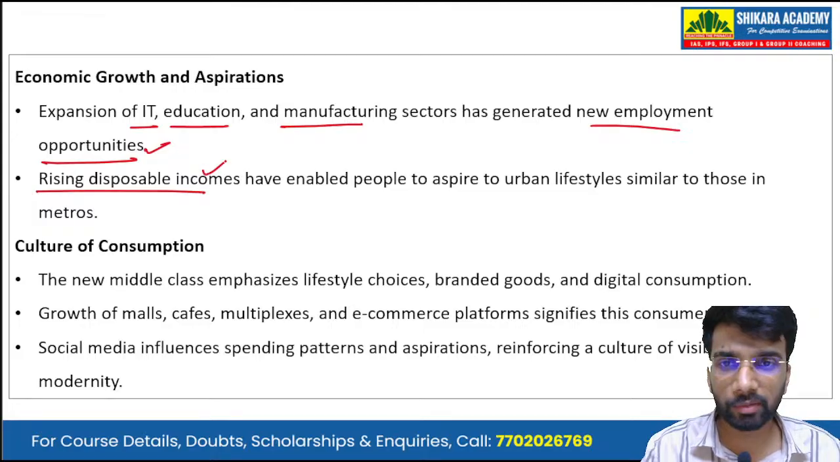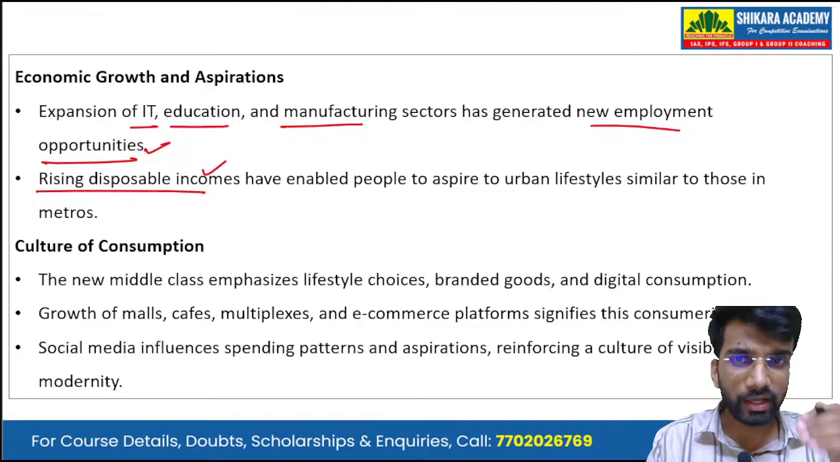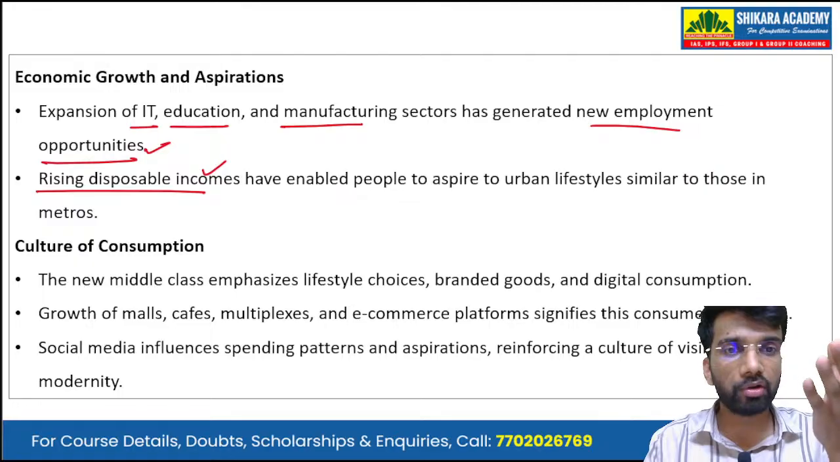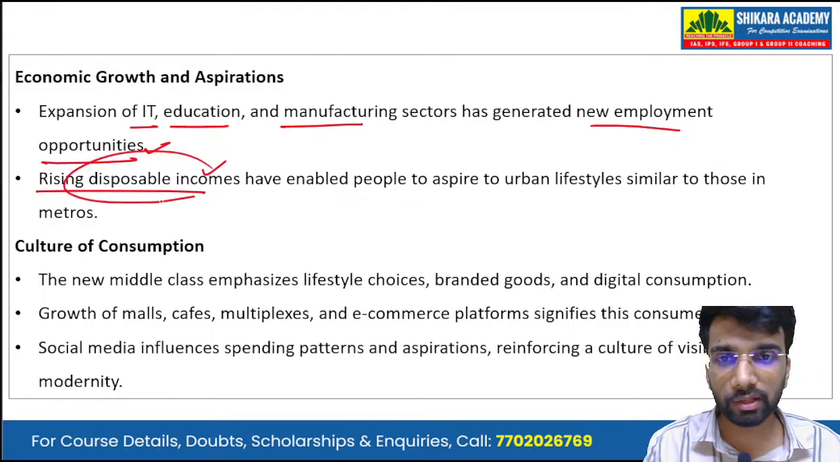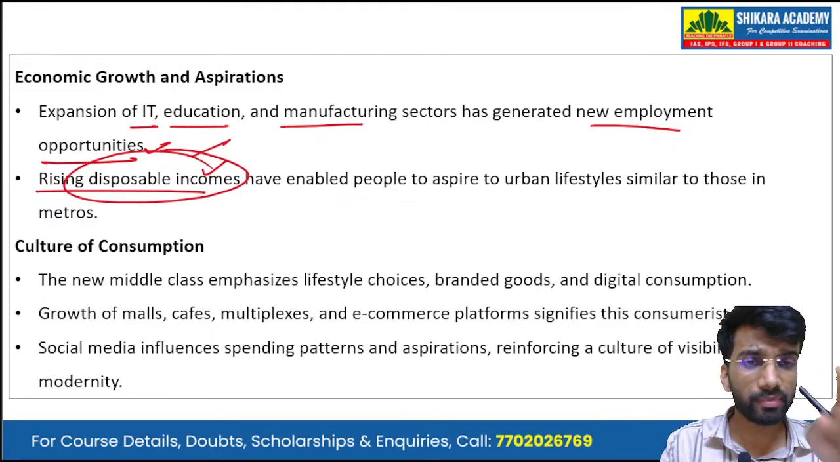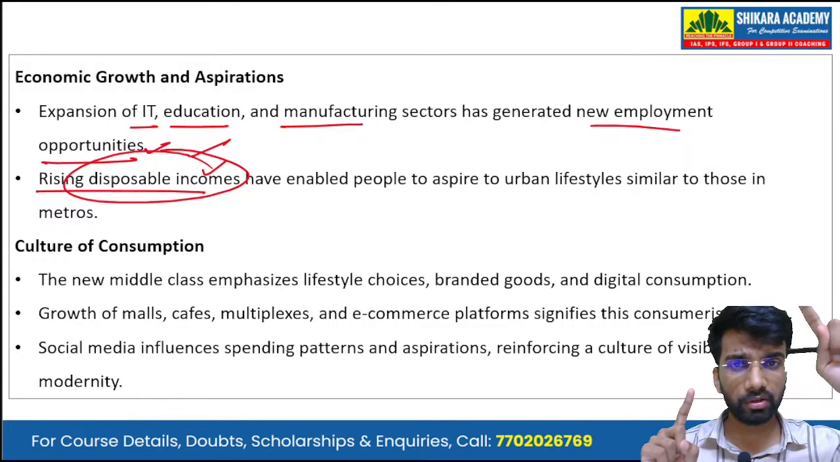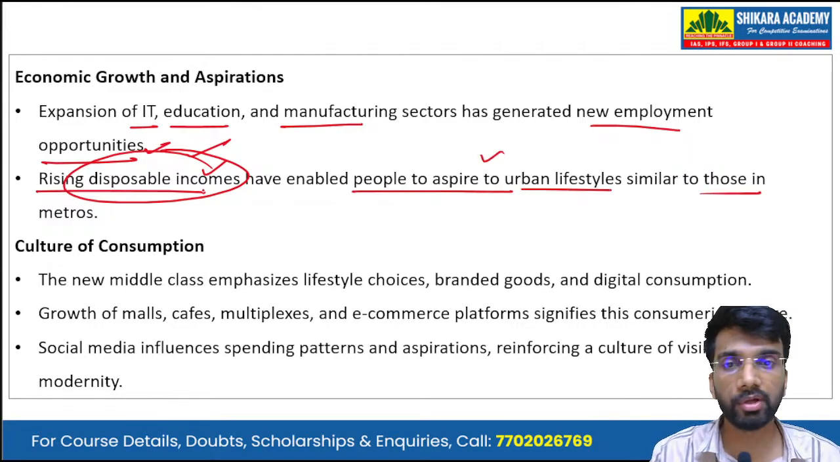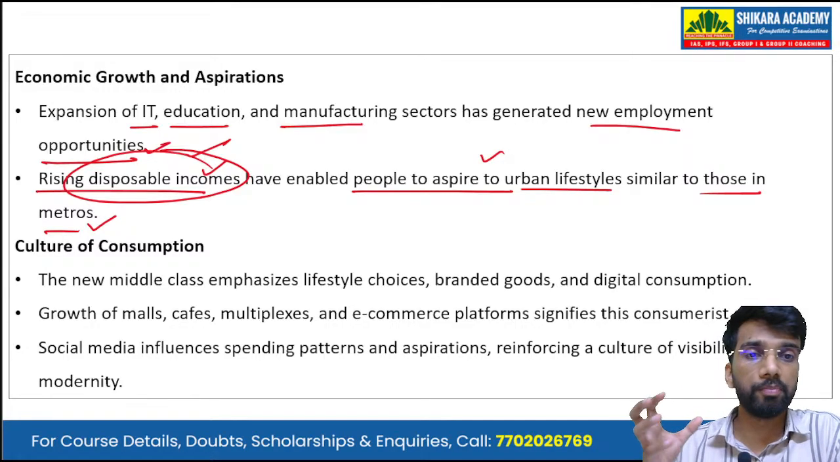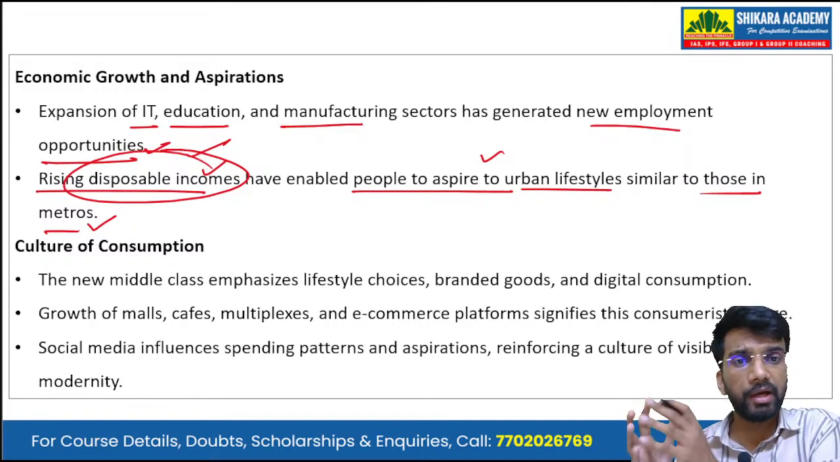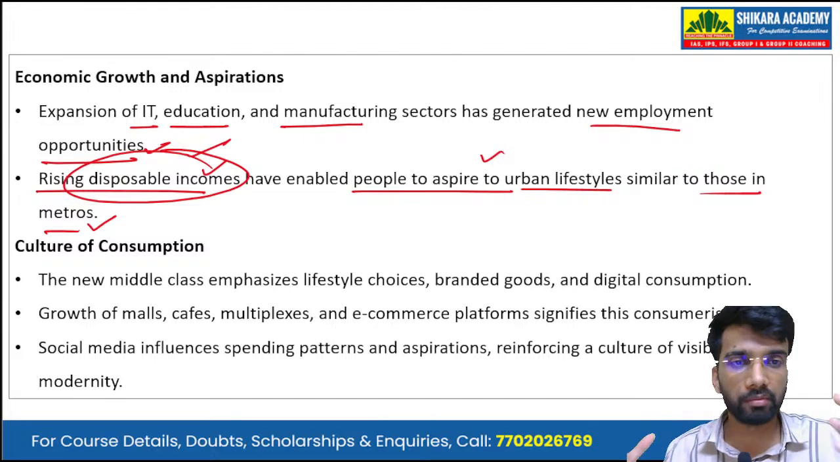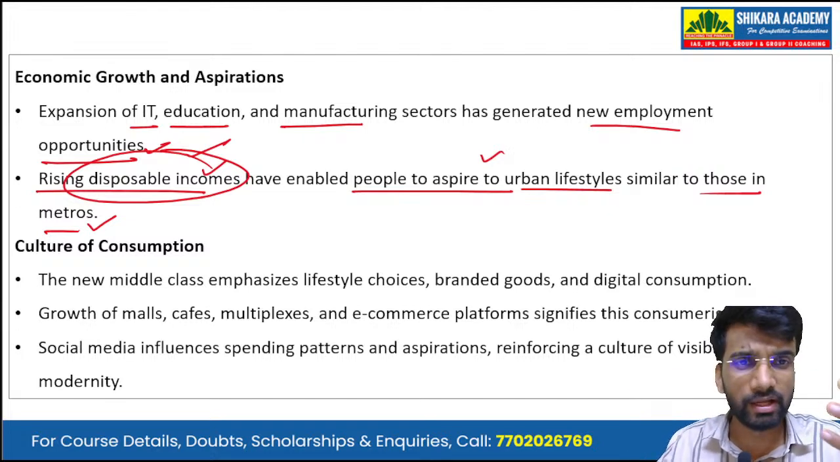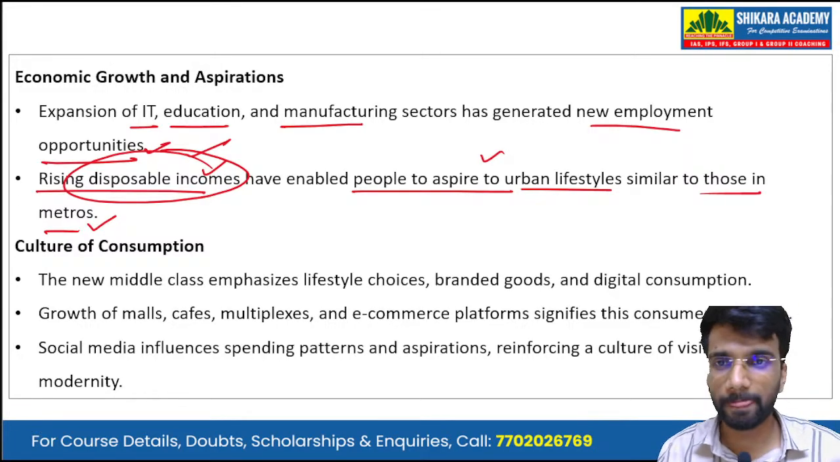Then there is rising disposable income. With the higher employment opportunities, the income also rises, and this leads to a higher disposable income. This higher disposable income enables people to aspire to an urban lifestyle similar to those in the metros. So people in these tier 2 cities now aspire to a metro lifestyle, the one that people in the metro cities live.